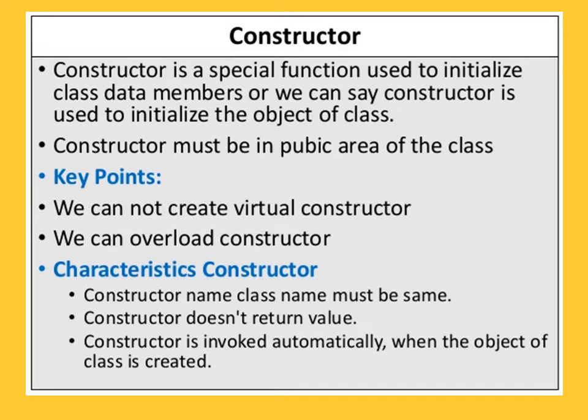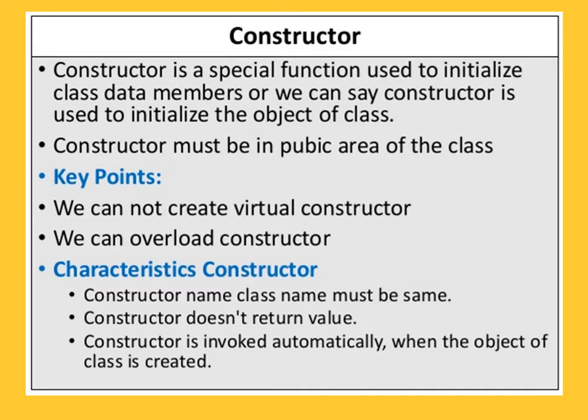Constructor must be in public area of the class. Means what? When you are going to declare the constructor, it should be in a public area of the class. That is, access specifier of that will be public. Key points: we cannot create virtual constructor. Okay, we cannot have the virtual constructor in program. We can overload the constructor. We can write the constructor overloading. These are the key points.